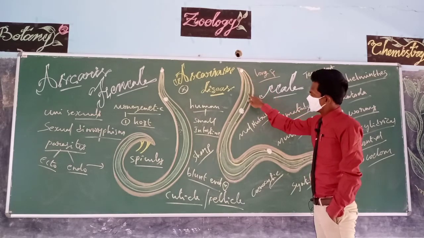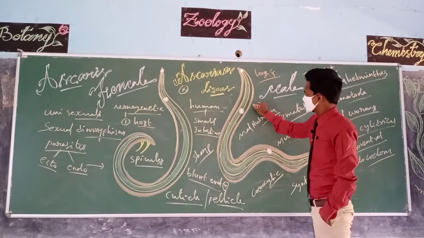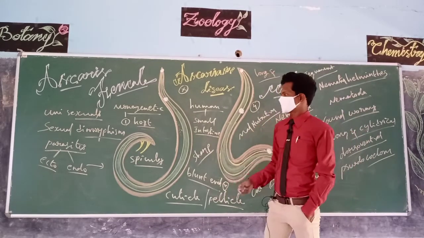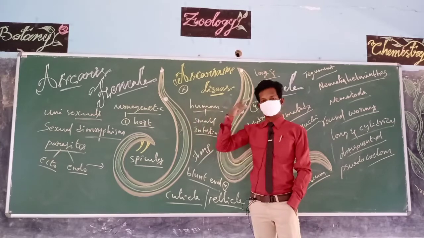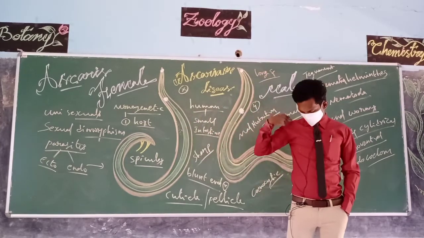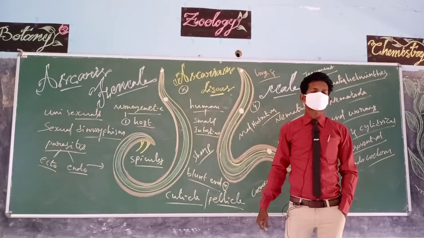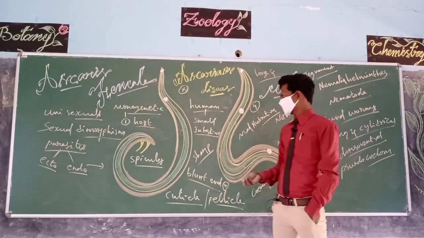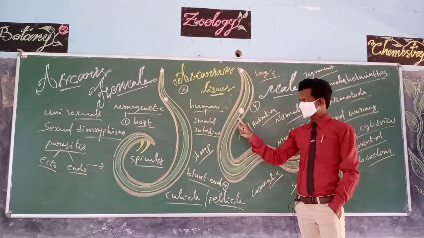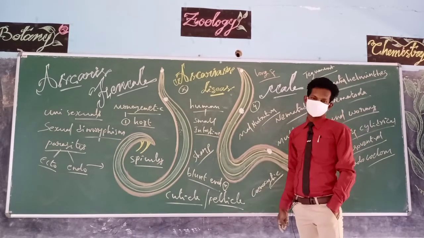On the body wall we can observe four longitudinal lines. One is on the dorsal surface, one is on the ventral surface, and two more lines are on the right and left peripheral surfaces. So in total we can observe four lines on their body. This is an important characteristic feature.